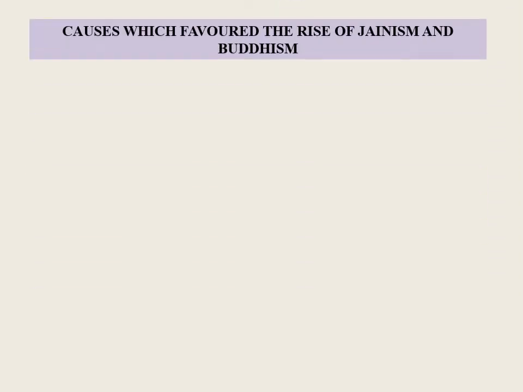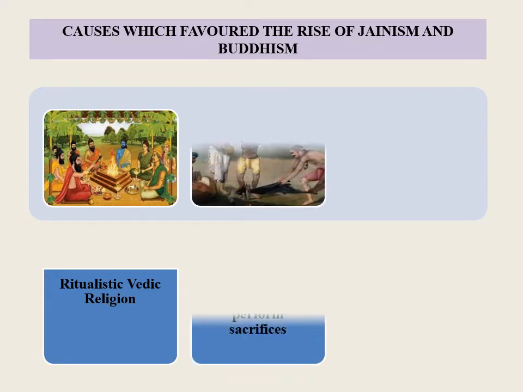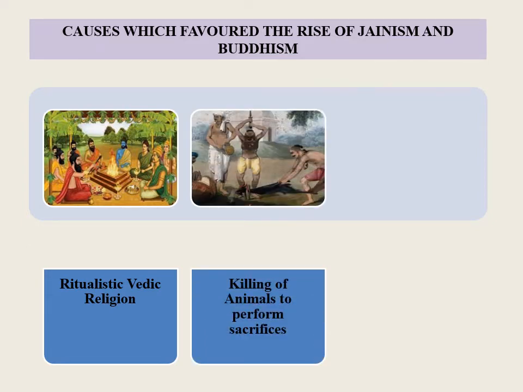Causes which favored the rise of Jainism and Buddhism. Ritualistic Vedic religion. The simple religion of early Aryans was replaced by meaningless rituals and complicated ceremonies. People became discontented with the religious beliefs and practices of that age. Killing of animals to perform sacrifices. The simple sacrifices of early Vedic period was discarded and replaced by expensive yajnas. A large number of animals had to be killed for the ceremonial sacrifices and yajnas. People therefore resented such meaningless sacrifices.